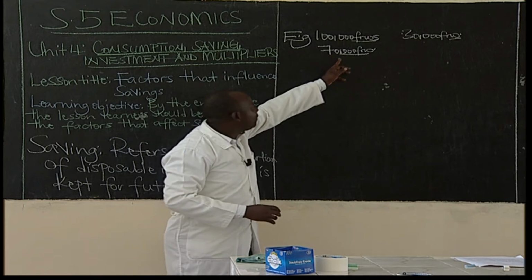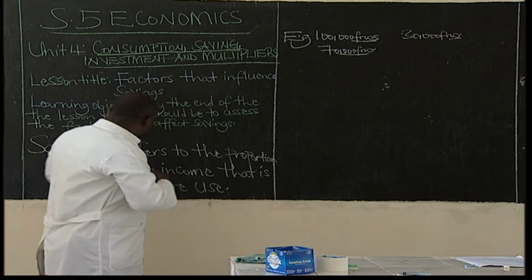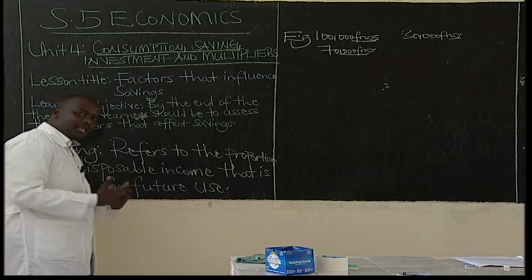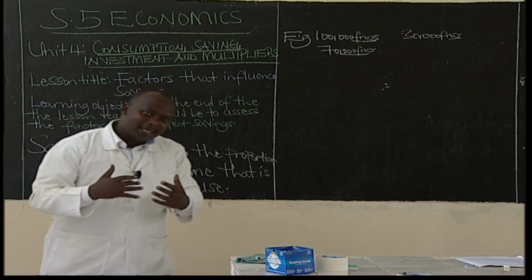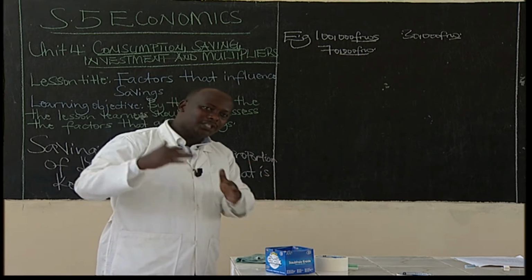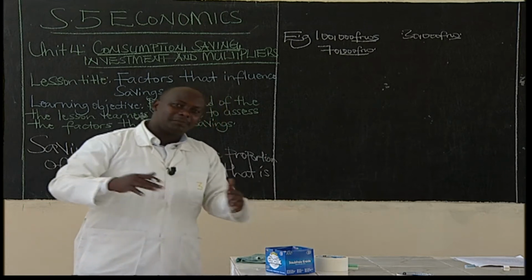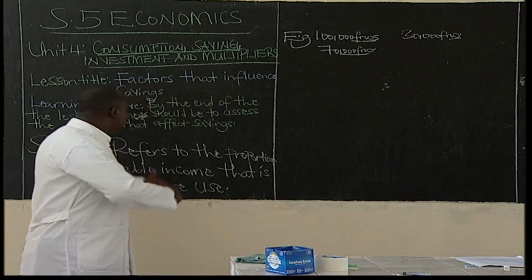The 70,000 francs will be put aside to be used in future. Saving is the part of the disposable income that has not been spent on consumption, but has been put aside to be used in future. That is what we call saving.